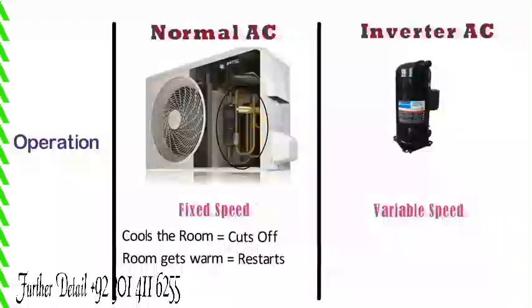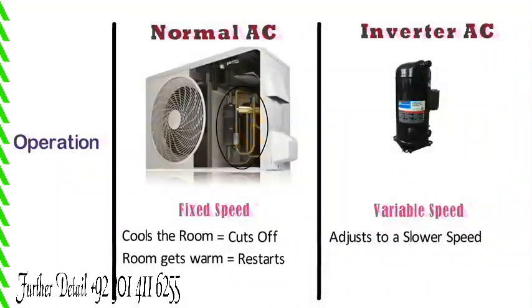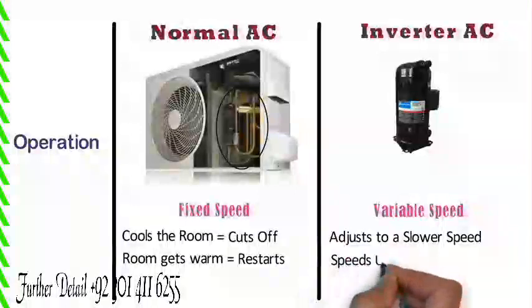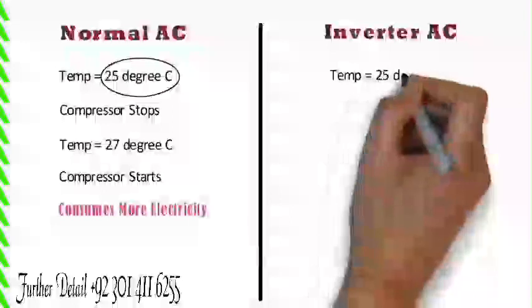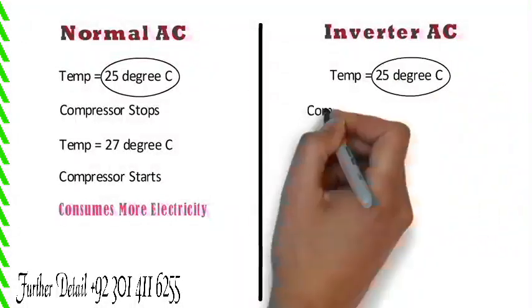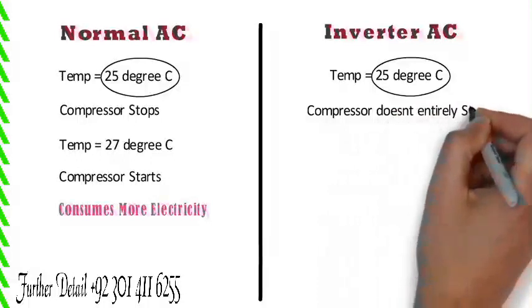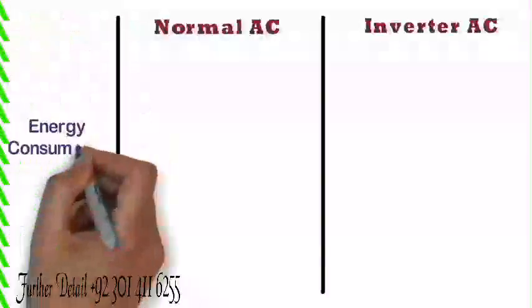In inverter air conditioners, the compressor runs at a variable speed, which means it adjusts to a slower speed when the desired temperature is achieved and speeds up when the temperature rises. For example, if you set a 25-degree temperature and soon 25 degrees is achieved, the compressor doesn't entirely stop but maintains a minimum speed, and when the temperature rises to 26 degrees, it slowly increases the speed and again brings it to 25 degrees.